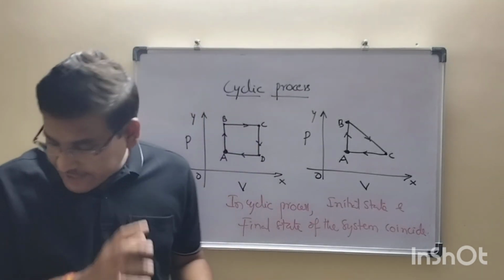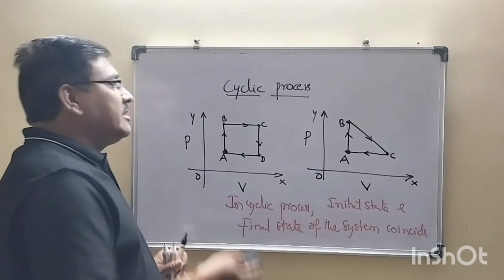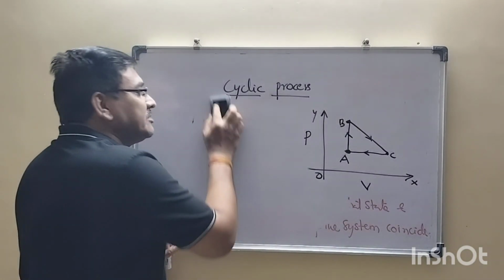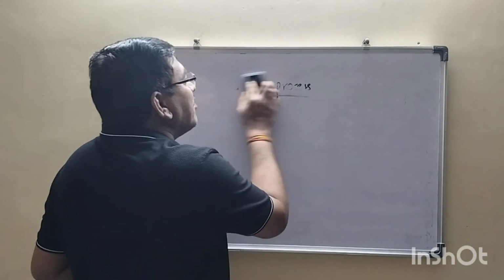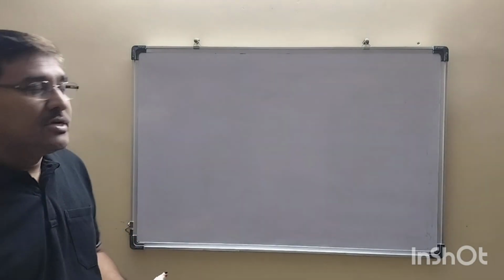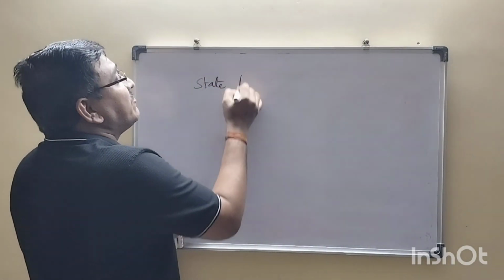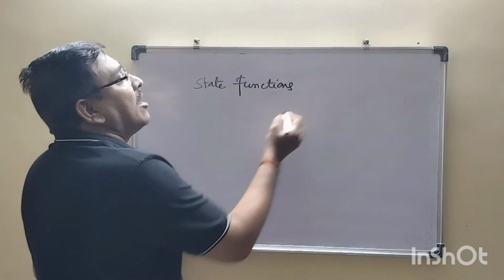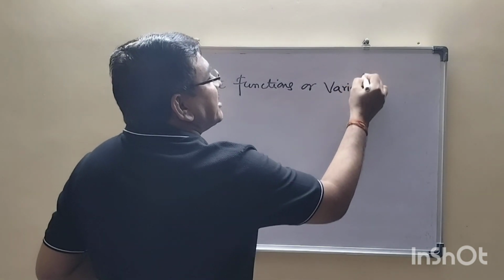Observe, when we apply this cyclic process to the state variables, in the earlier class we have seen about the state functions or the state variables. What are the state functions? State functions are state variables.